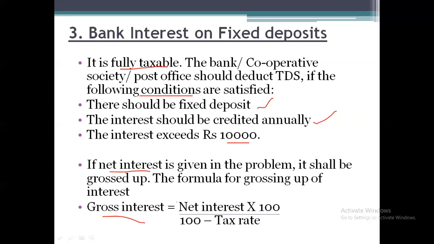That is by using the formula called net interest into 100 divided by 100 minus tax rate. So if any income, that is interest on fixed deposit, exceeds 10,000 rupees, then the bank or the cooperative society has the right to deduct the TDS or the tax from the source. And if in the problem they have given the net interest, means they have mentioned the word net, then we need to do the gross up by using the formula net interest into 100 divided by 100 minus tax rate.